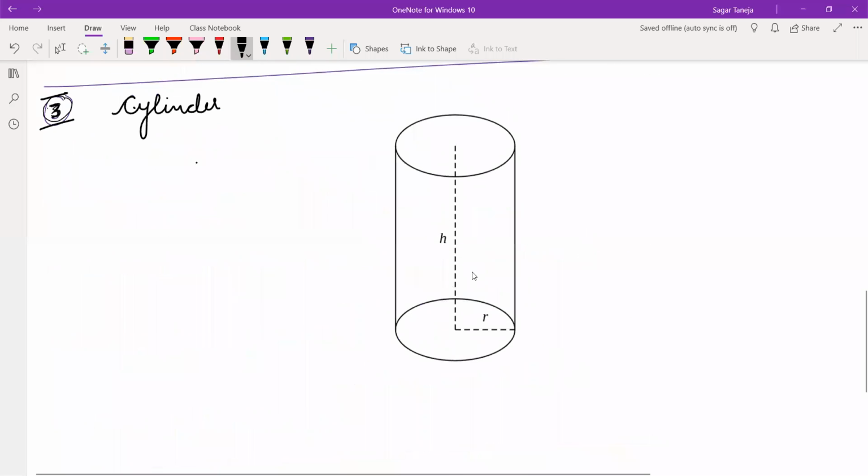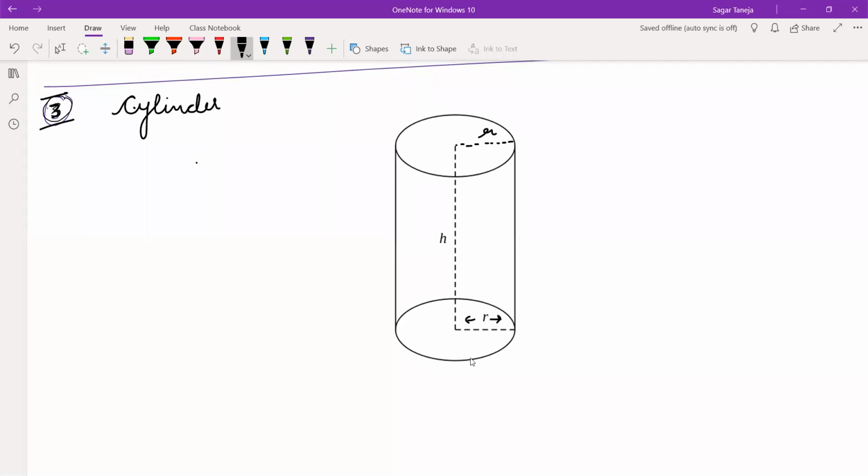Now in cylinder, we have here also this is R, radius of this circle, and this is also R, which represents radius of this circle, and this circle should be same, means they will be same in the cylinders given in your book, and even in 10th.